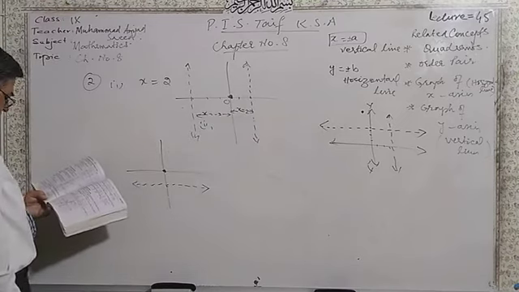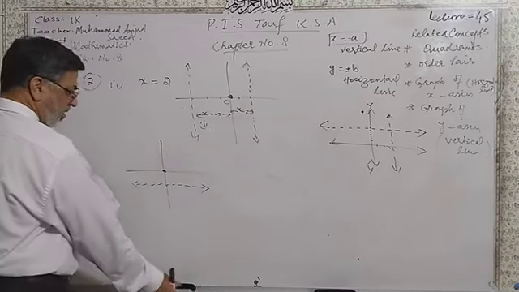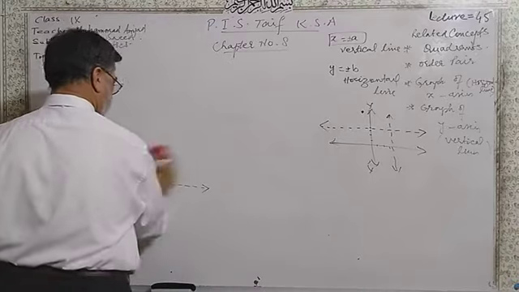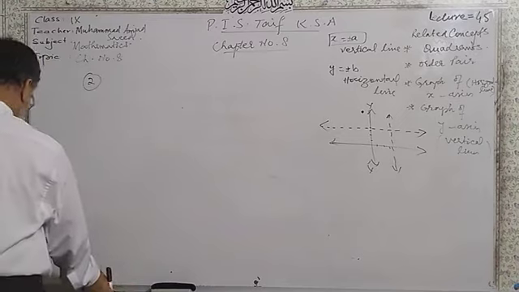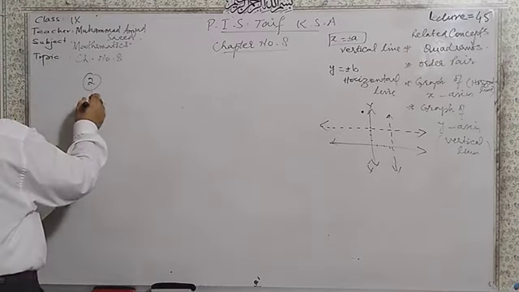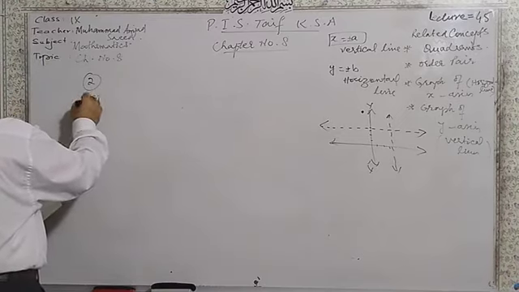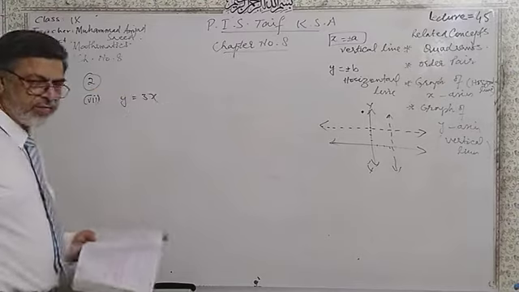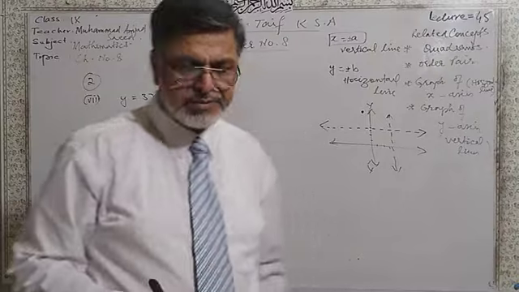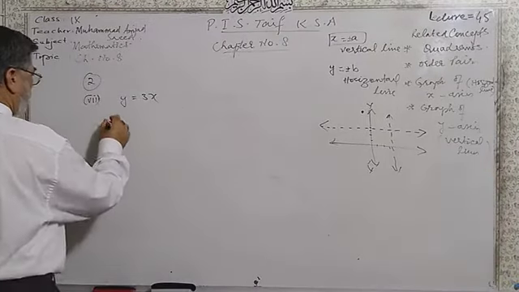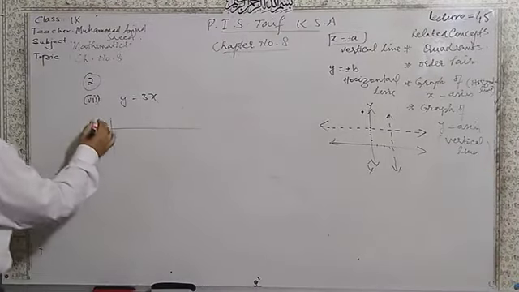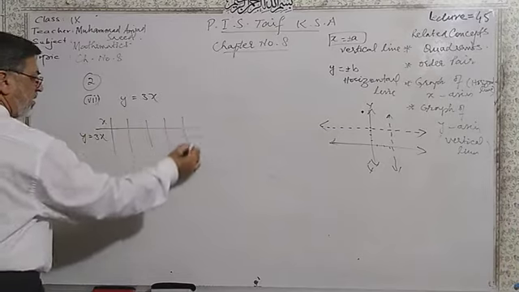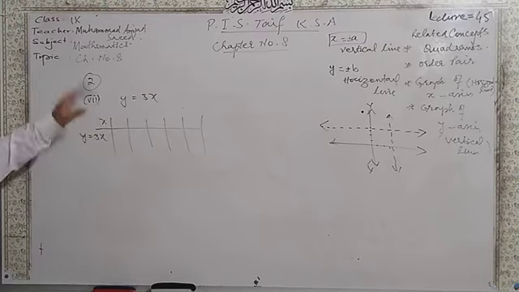and y is equal to 3x. Question number 2, part number 7. Y is equal to 3x. Here is x, here is y is equal to 3x. Choose the values of x by yourself.